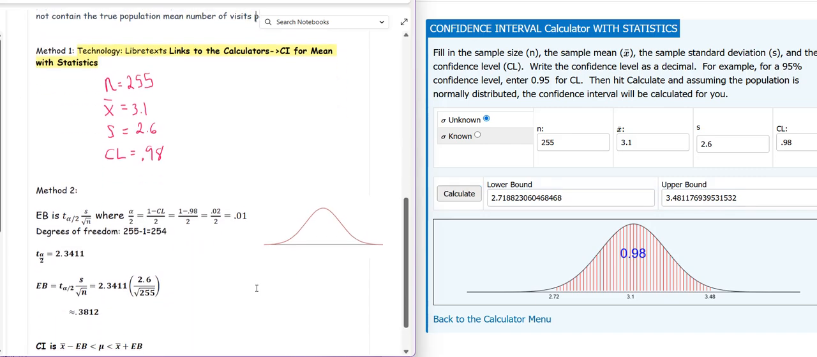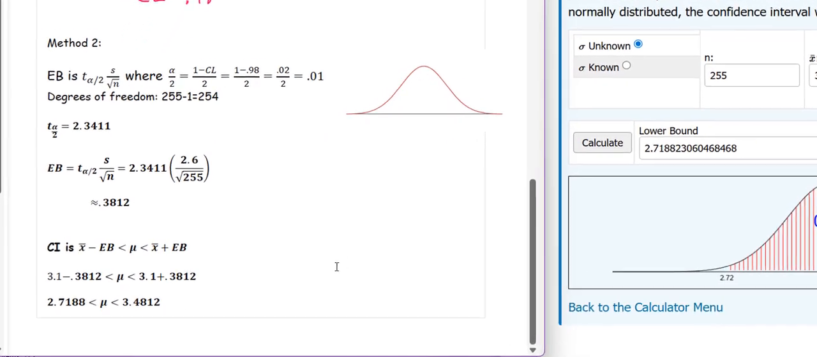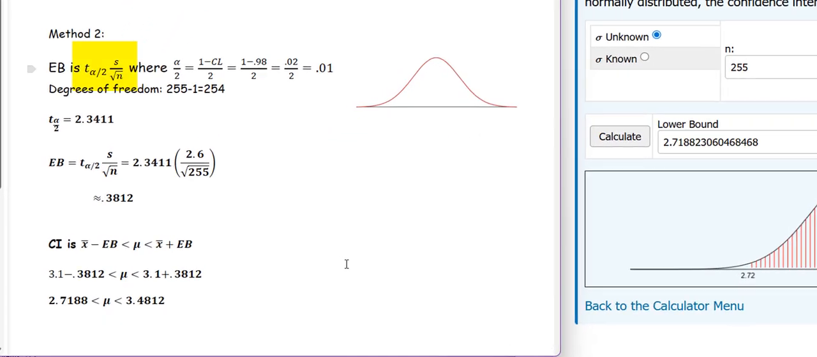Okay, now I'm going to show you another method using formulas. The error bound is t sub alpha over 2 times s over the square root of n. Alpha is 1 minus the confidence level, and in this problem, the confidence level is 0.98. So alpha is going to be 0.01. So what does that mean? In our t-distribution, if this is t sub alpha over 2, the area of this tail is 0.01. And so the area in the remaining piece must be 0.99. 1 minus 0.01 is 0.99.